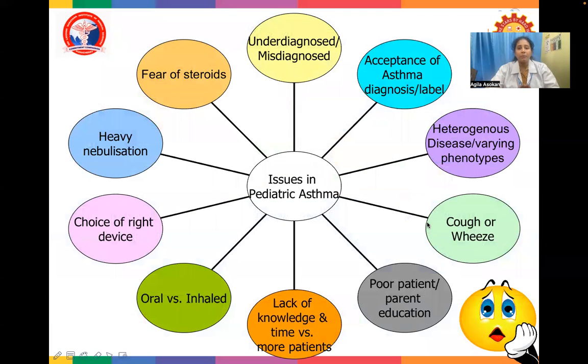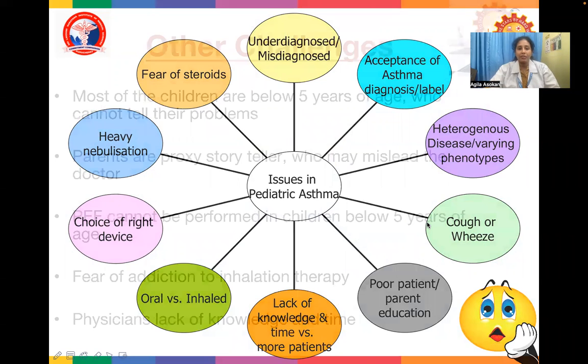So what are the issues in pediatric asthma? We have numerous issues. One is that it is underdiagnosed or misdiagnosed, acceptance of the asthma diagnosis or the label of asthma, heterogeneous disease or varying phenotypes, cough or wheeze, poor patient or parent education, lack of knowledge and time versus more patients, oral versus inhaled therapy, choice of the right device, heavy nebulization, and fear of steroids. So these are the issues in pediatric asthma.